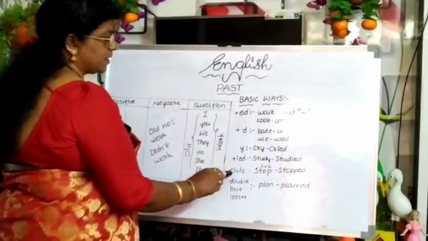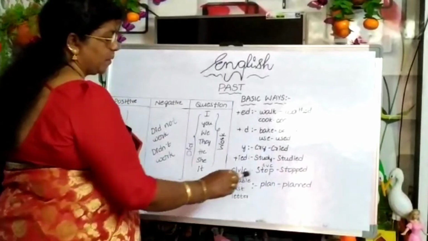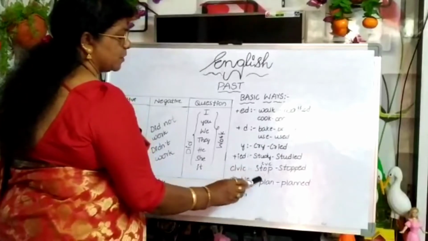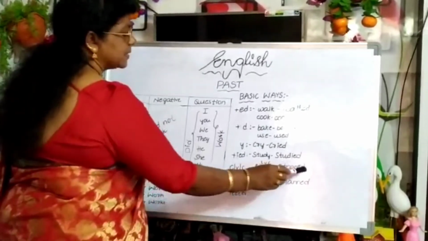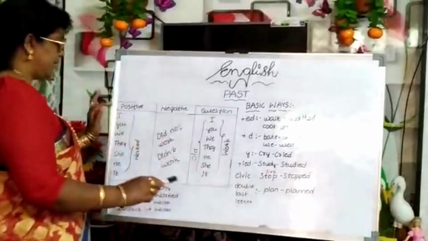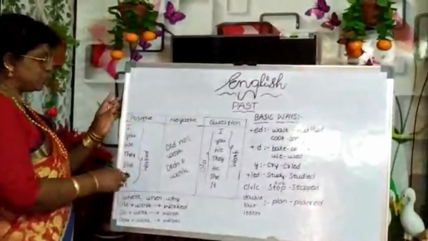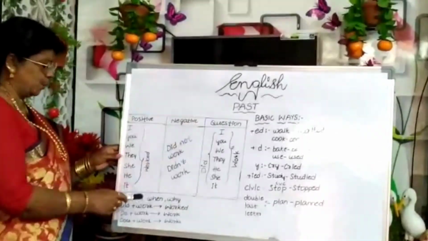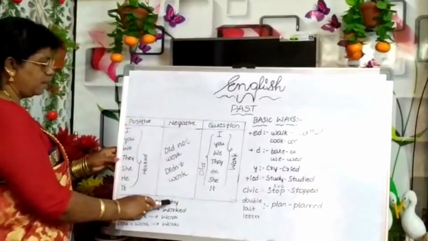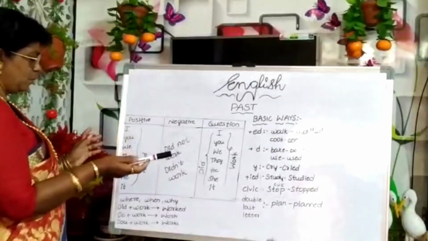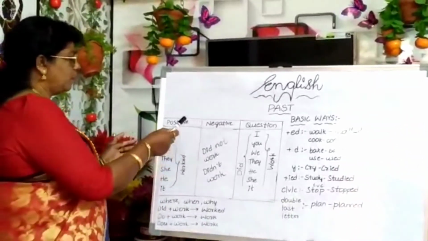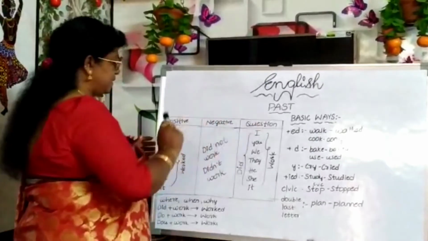C-V-C. Consonant, vowel, consonant. Stop. Consonant, vowel, consonant. What we have to do? Double the last letter. Stopped. Here plan, planned. So here for the question part we can use where, when, why. Where did you go? Why did you go? And when did you go? Okay.